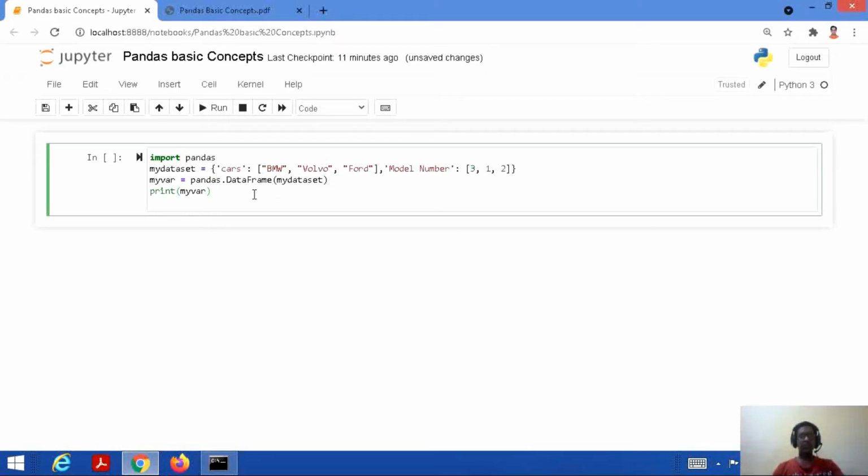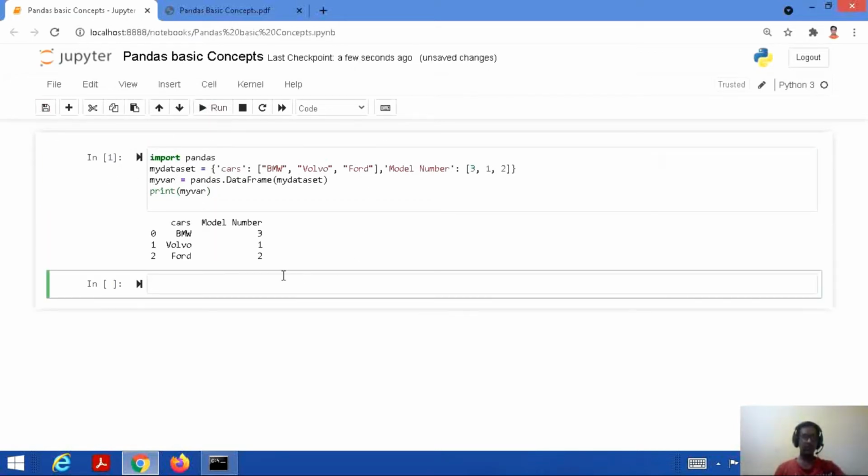Okay, so we have given my data set into the data frame and we have assigned this value to my variable, that is my var, and then we are printing its value. Okay, so let's save this code and run this code. Alright, so here it is.